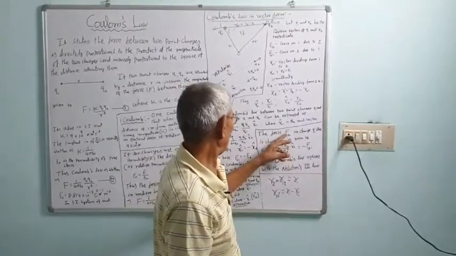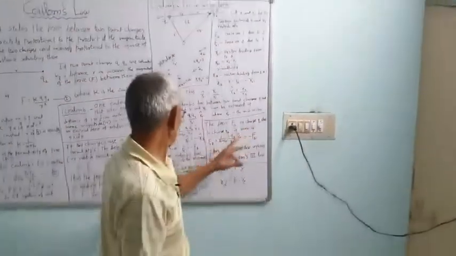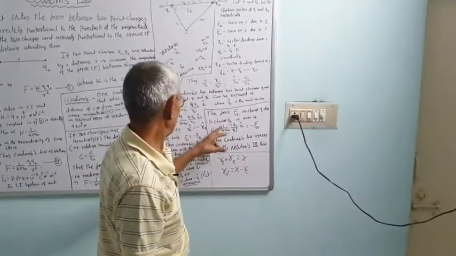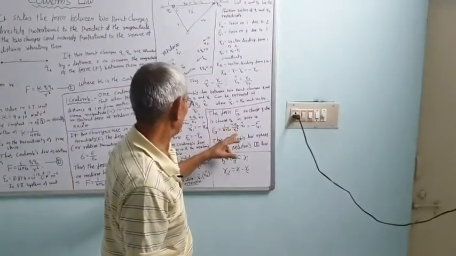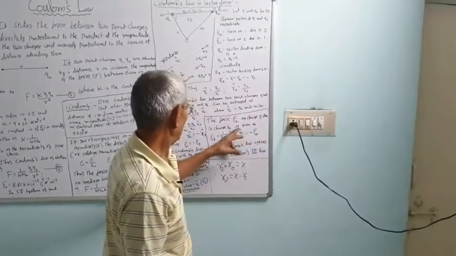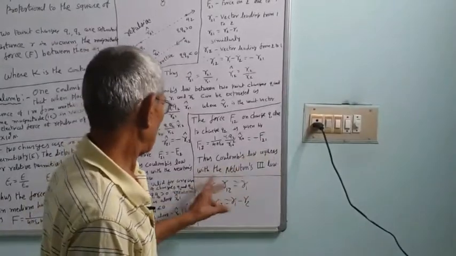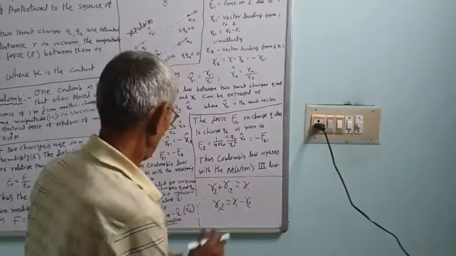The force F12 on charge Q1 due to the charge Q2 is given by F12 is equal to 1 upon 4 pi epsilon 0 Q1 Q2 upon R12 square into unit vector R12, and that is equal to minus F21. Coulomb's law agrees with Newton's third law.